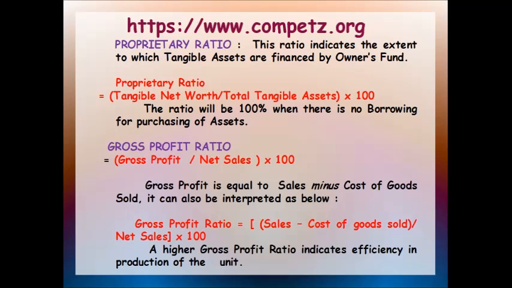So they can earn more, so there might be a chance that the percentage of gross profit has increased as compared to the previous year. Or else, let's say the cost of goods sold has gone down without a corresponding decrease in the selling price of the goods. Okay, vice versa may happen. In case there is a decrease in the rate of gross profit, then also it may be due to one or more of the following reasons. If there is a decrease in the rate of gross profit as compared to the previous year, you can say there may be an omission of sales, okay, or there may be an increase in the cost of goods sold.